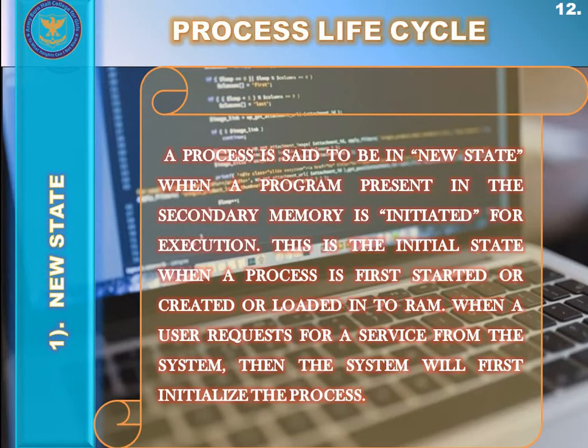So again, starting from the new state: a process is said to be in the new state when a program present in the secondary memory is initiated for execution, or fetched by the operating system. The operating system fetches that program from the secondary memory and loads it into the RAM.